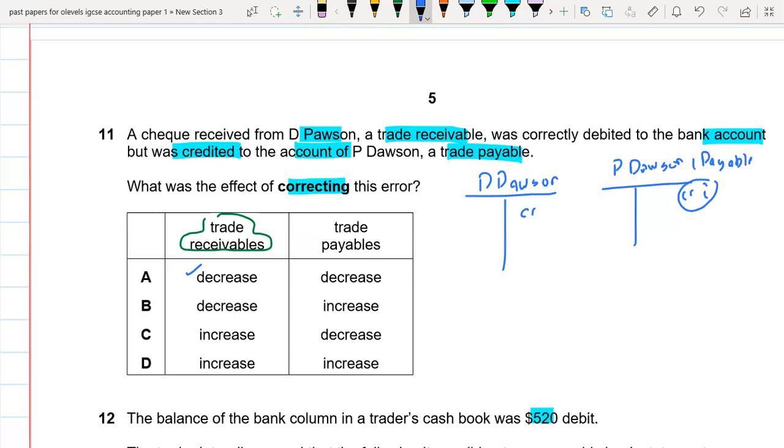So now we have to rectify it by writing the amount on the debit side, because we want to decrease P Dawson now. If we are decreasing it by writing the amount here on the debit side, it means that we are decreasing P Dawson, because we mistakenly increased it previously, but now we are correcting it. That's why we decreased it now. So your trade receivable is also decreased and your trade payables is also decreased. So decrease and decrease. So A option is the right option.